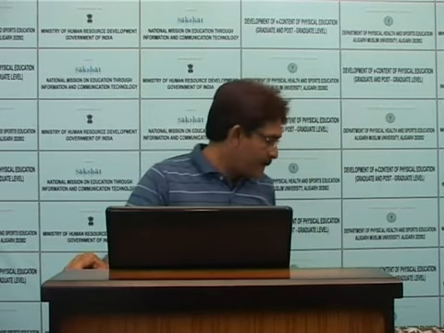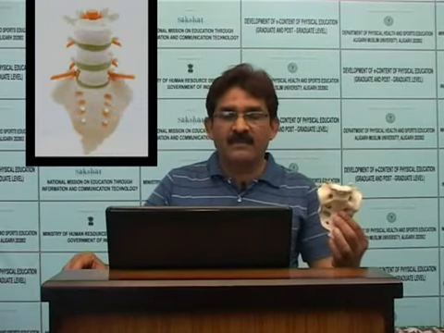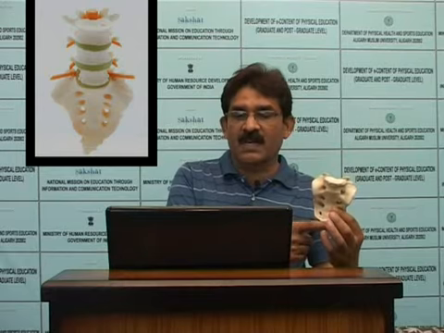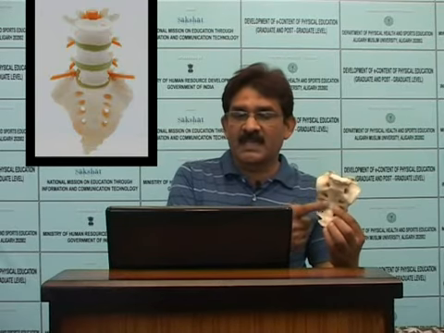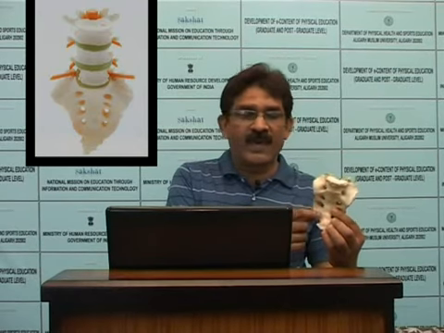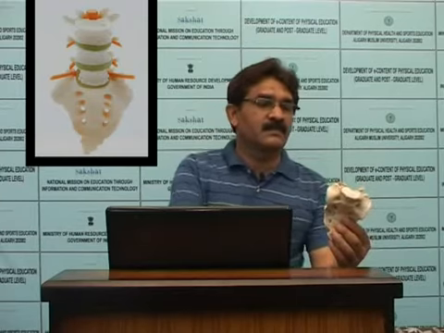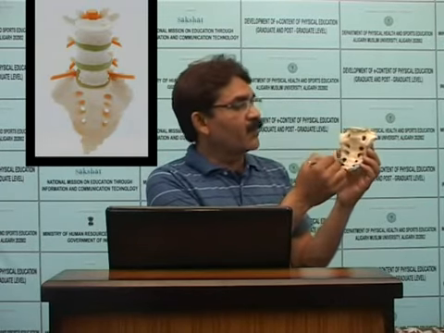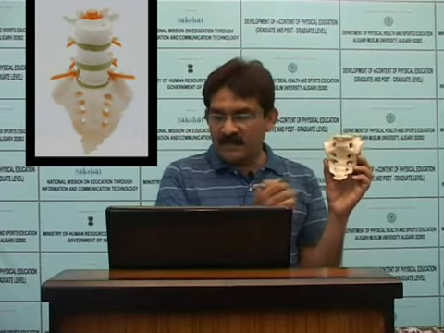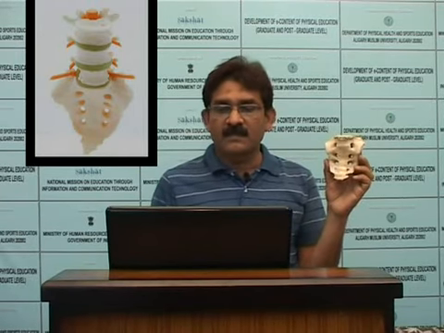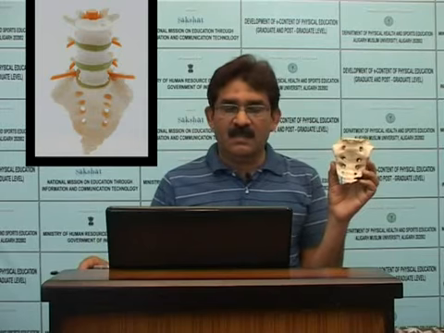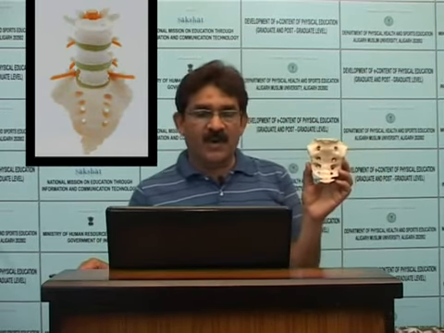Sacrum. This is the sacrum, and this is the anterior surface of the sacrum. Prominent anterior sacral foramina, 4 pairs: 1, 2, 3, 4 pairs on both sides, known as anterior foramina.